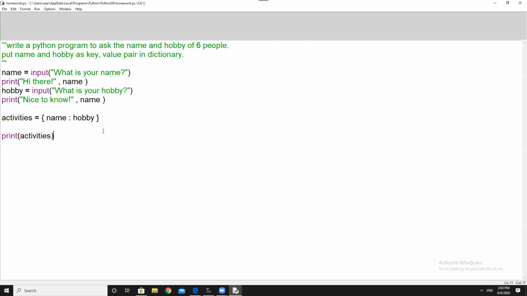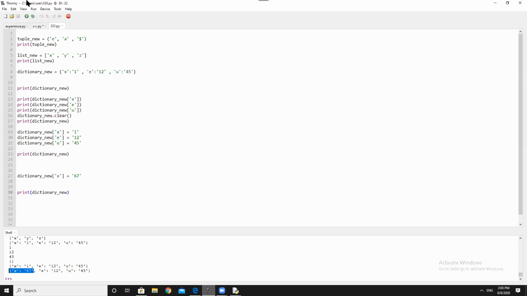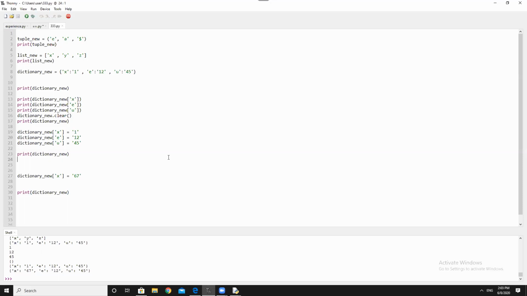I don't remember, but I know the way it's written. Okay, this is how you add it. So let's do the same thing on that program.